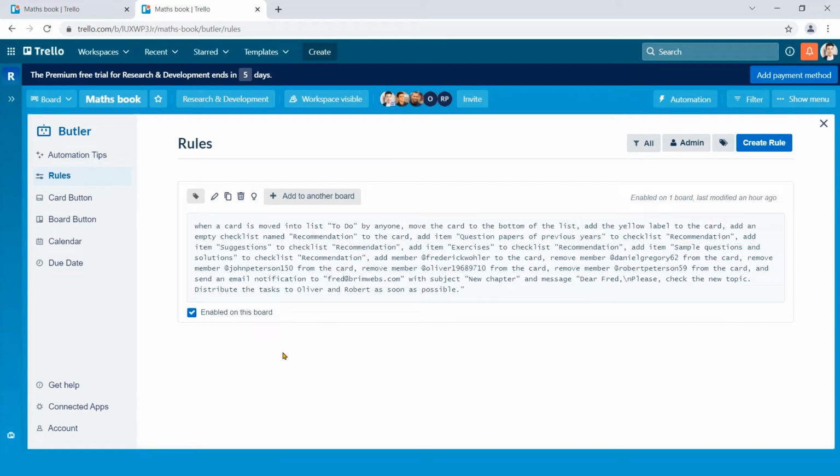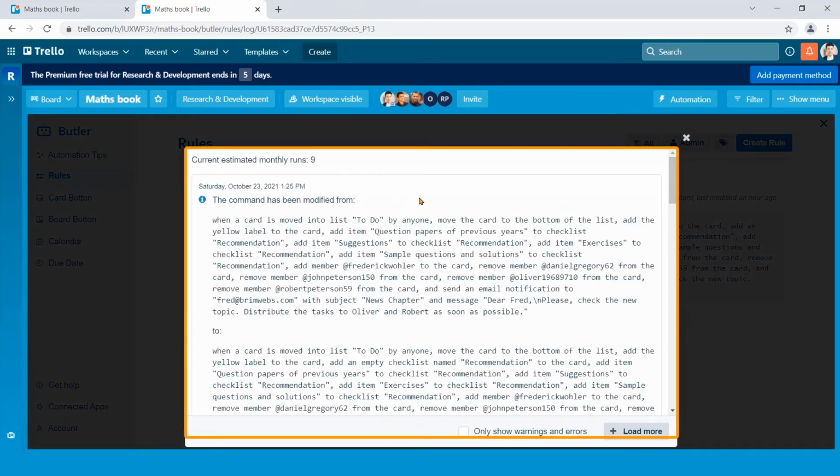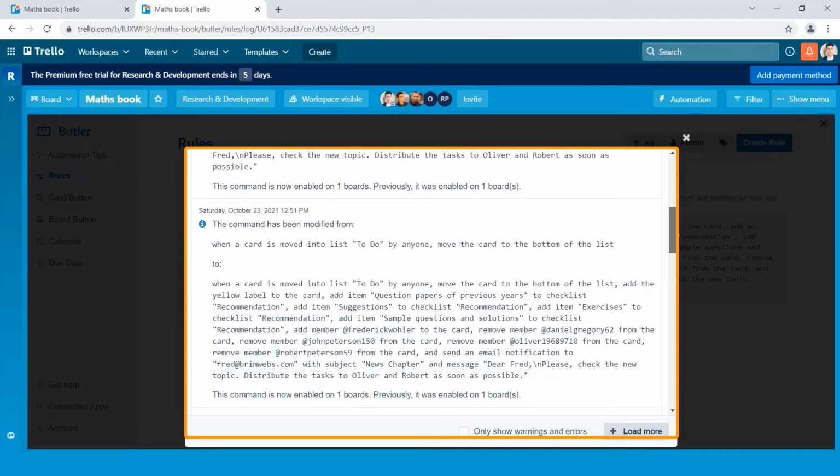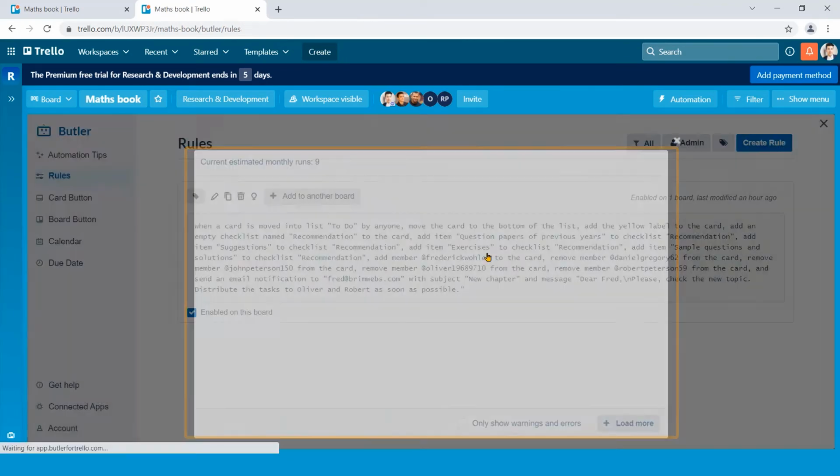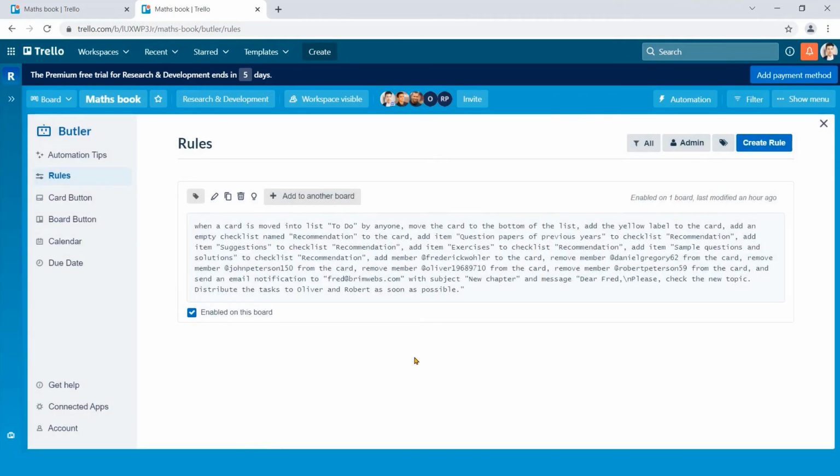This option may allow you to copy the link. If you want to remove the entire rules, you may click here. To see command log, click here. Now you can see modification of commands with date and time. If you think to set these rules to another board, click here.